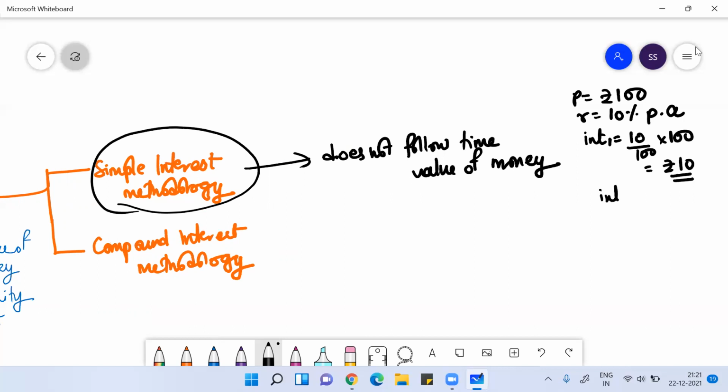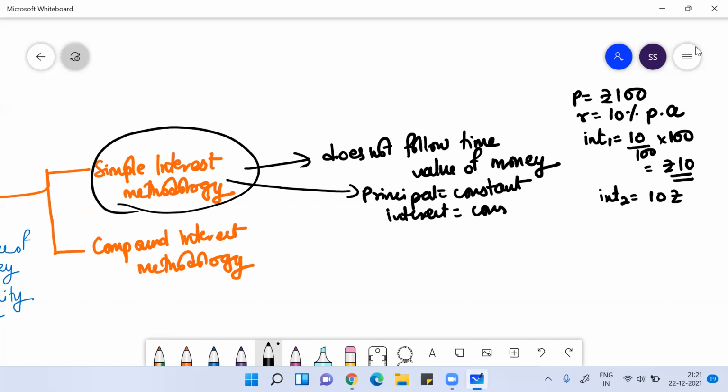So you will get 10 rupees as interest. Next year, what would be your interest? Next year also your interest would be the same 10 rupees. Why? Because in the case of simple interest methodology, your principal remains constant, so you always get constant interest. That is the simple interest method. It does not follow time value of money. I hope you know that 10 rupees after 1 year is not equivalent to 10 rupees after 10 years.